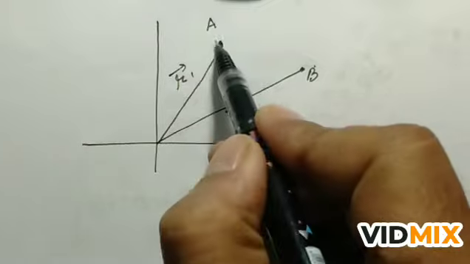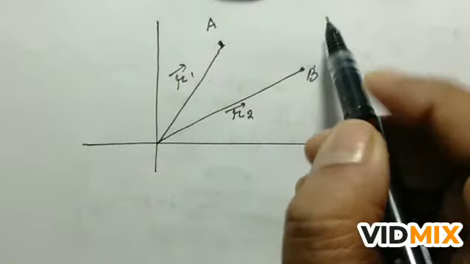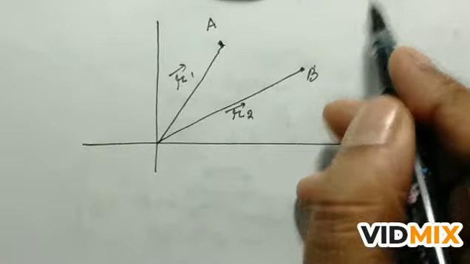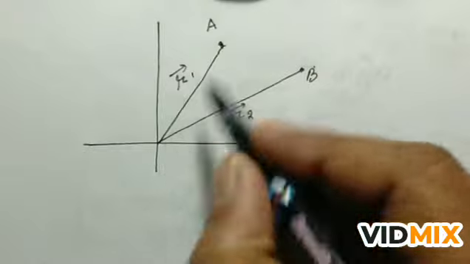Now if the charge Q1 is brought from infinity to point A, which is r1 distance away from the origin, this is the origin.